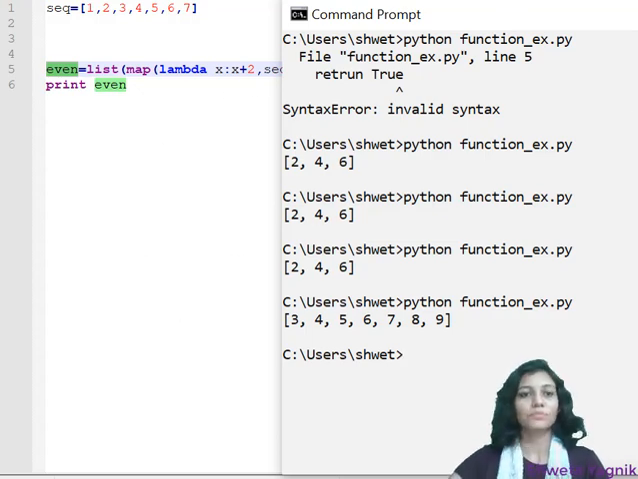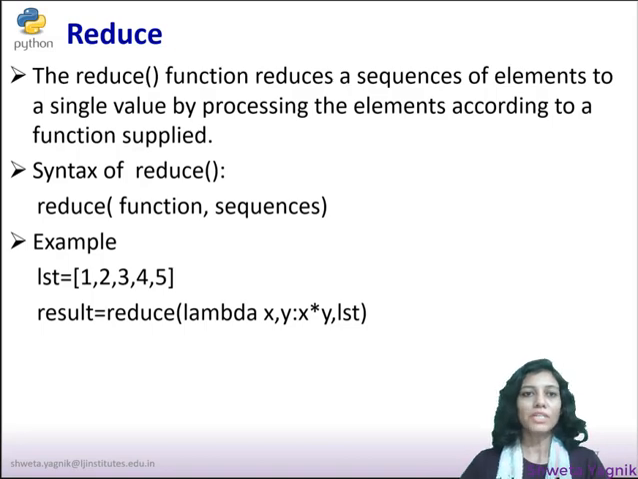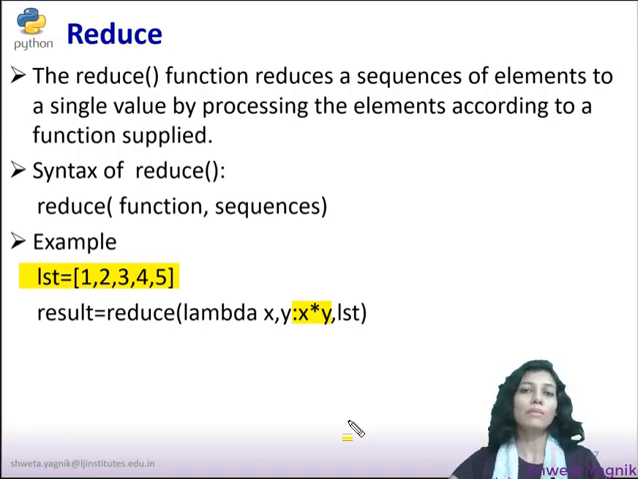So now the next function is the reduce function. It reduces a sequence of elements to a single value by processing the elements according to the function supplied. This syntax is similar to the earlier functions, that is, the first argument is a function and the second argument is a sequence. Here in an example you can see that this is the sequence, and on that sequence we want to multiply each and every element. Here we are passing two elements because for multiplication you require two elements together.